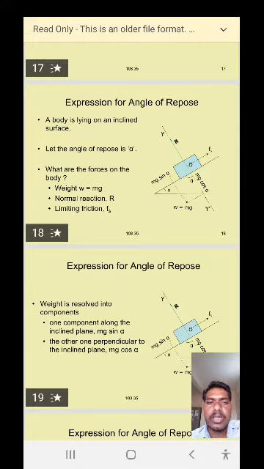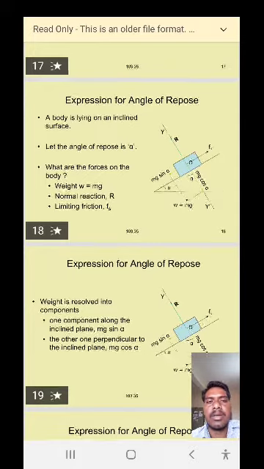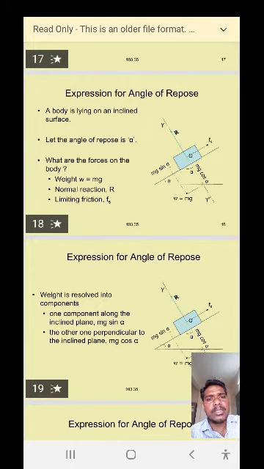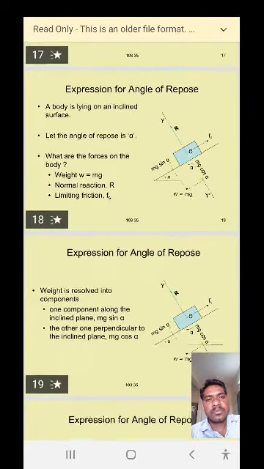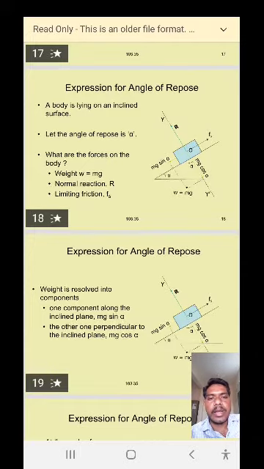Look at the figure. Here one is the horizontal surface and the other is the inclined surface. The angle between the horizontal surface and the inclined surface is alpha. Then the body is placed on the inclined surface. Here O is the center of the body, and the normal reaction R is acting perpendicular to the surface and the body. The frictional force is acting along the surface, and the weight of the body is acting vertically downward.